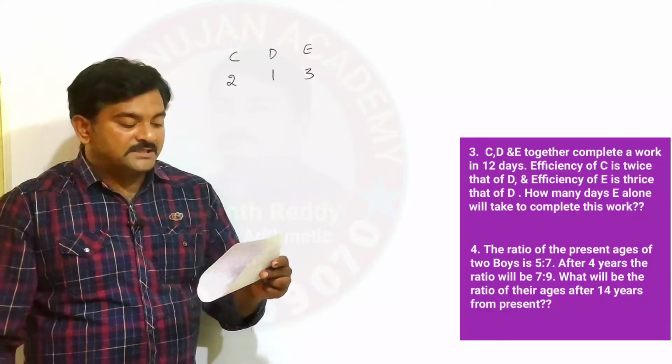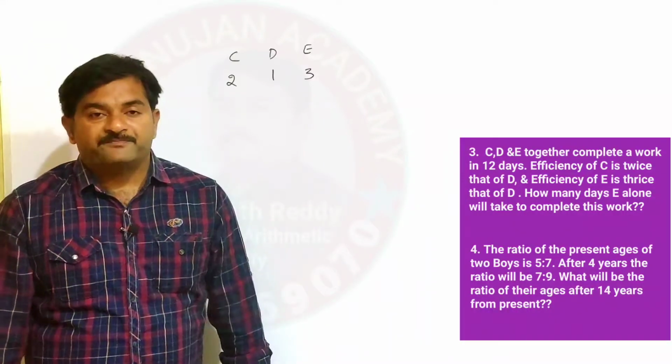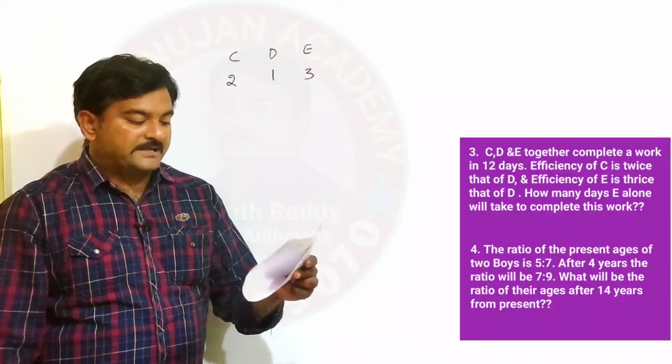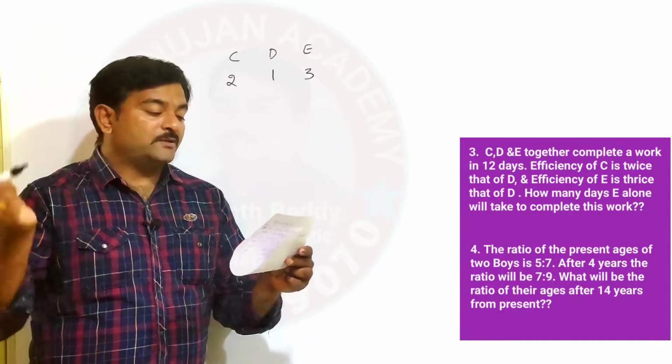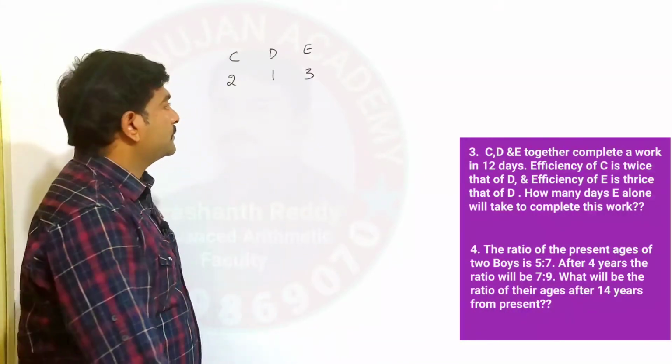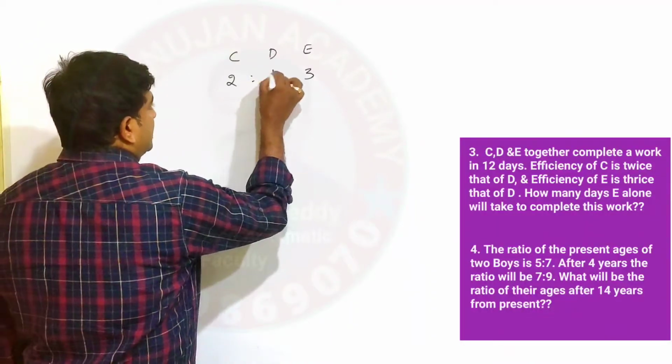And one more piece of information is that together they complete the work in 12 days. The question is, how many days will E alone take to complete this work? Now what you have to do is, this is not the time ratio.